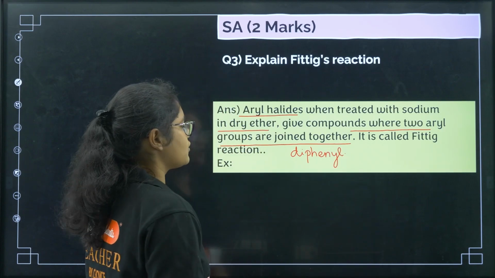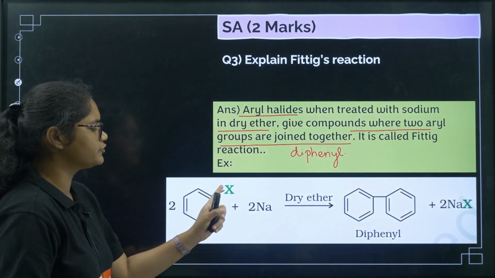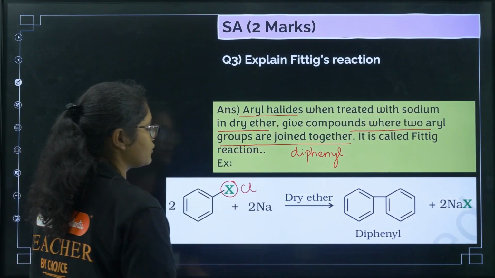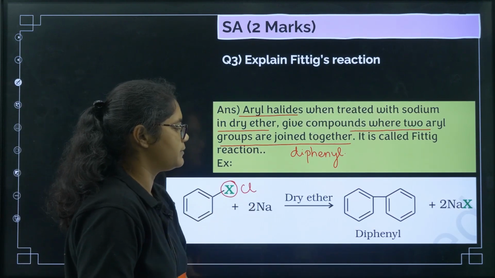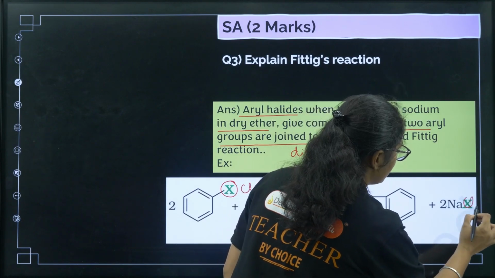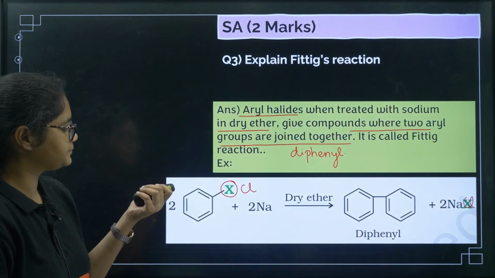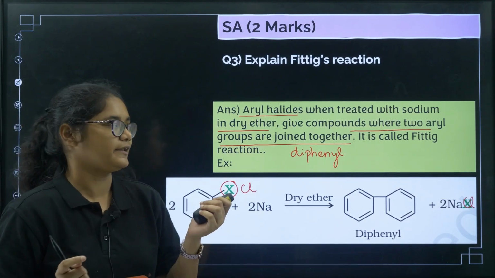Okay, it is called Fittig reaction. Now you can just write down an example. So here when you are giving example, it is better to take the compound, like you can take chlorobenzene. Okay, so 2 chlorobenzene plus 2 Na in presence of dry ether will give you diphenyl and 2 NaCl. Okay, so that will be the answer for this question. Clear? So till now we have discussed Schwarz reaction and Fittig reaction.